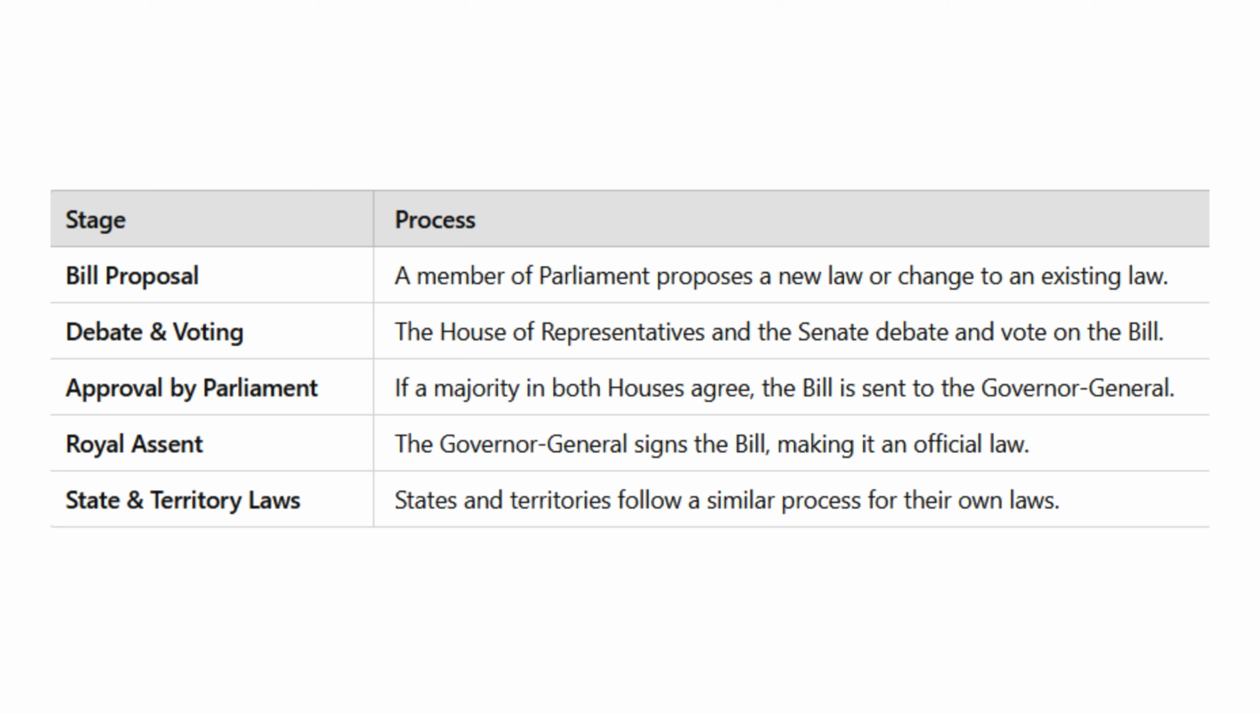State and territory parliaments follow a similar process to make their own laws. So, every law we follow today has gone through this structured process before becoming official.